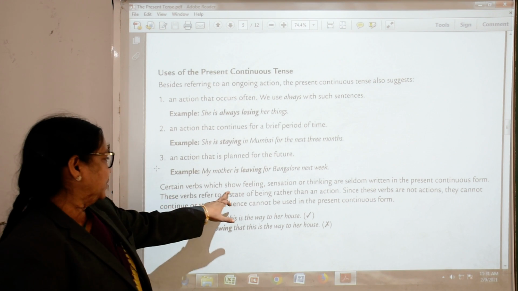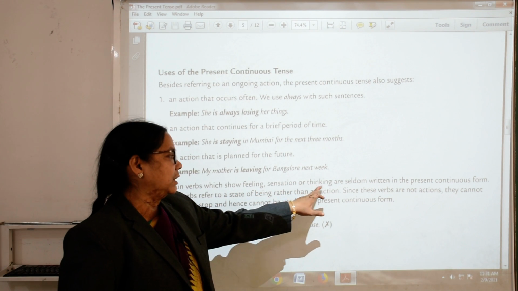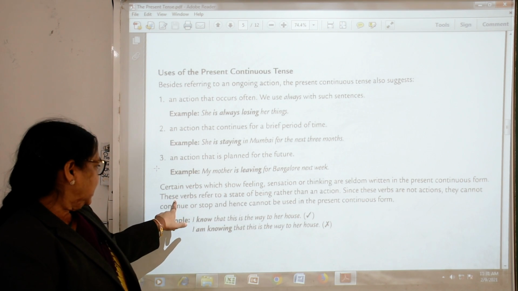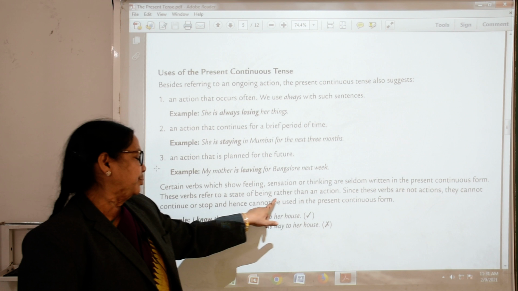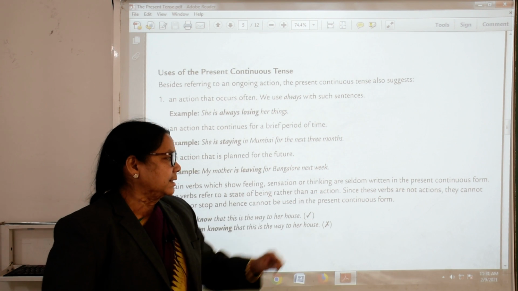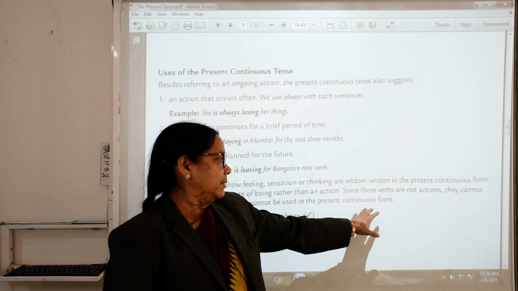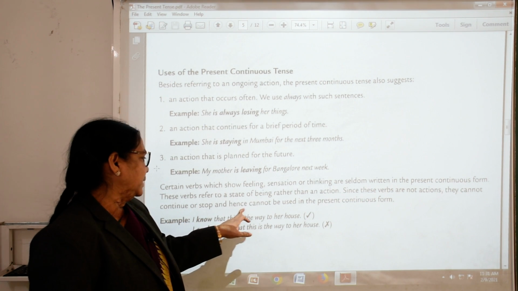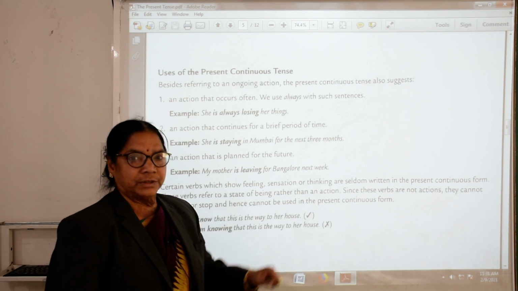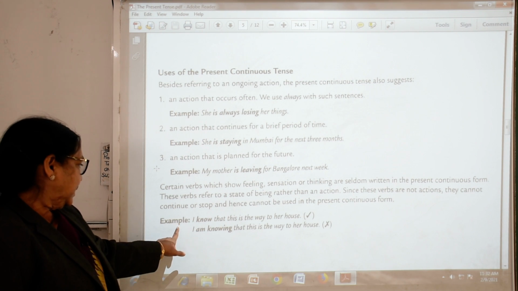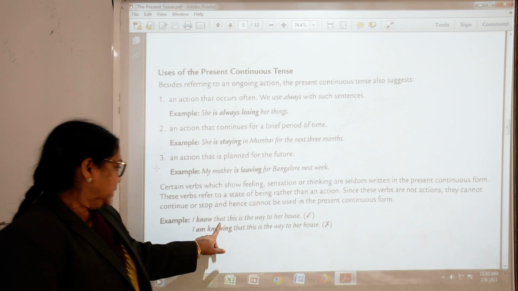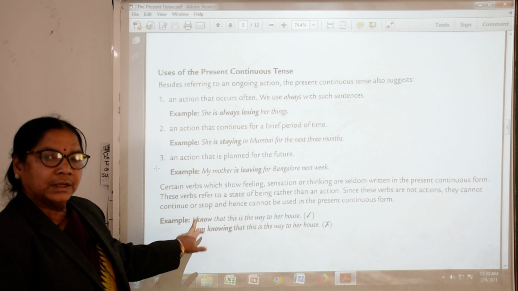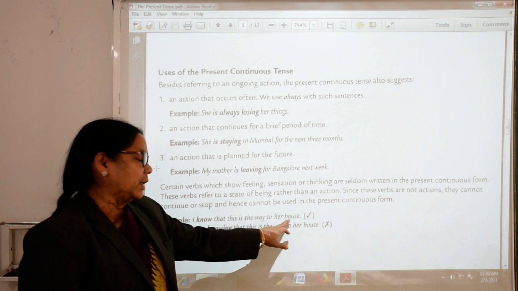Now, certain verbs which show feeling, sensation or thinking are seldom written in the present continuous form. These verbs refer to a state of being rather than an action. Since these verbs are not actions, they cannot continue or stop and hence cannot be used in the present continuous form. See here, example: I know that this is the way to her house.